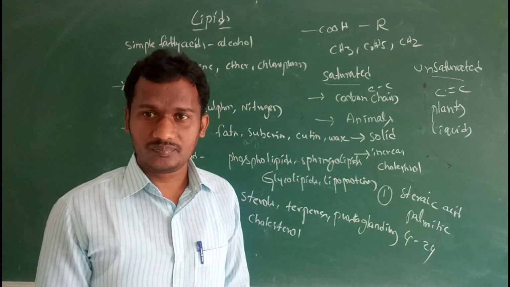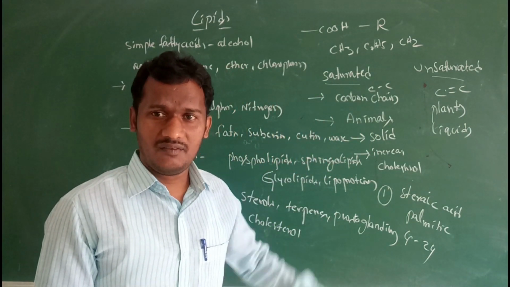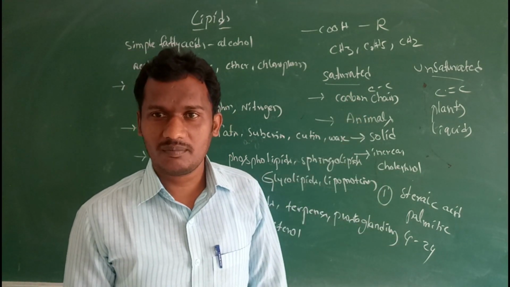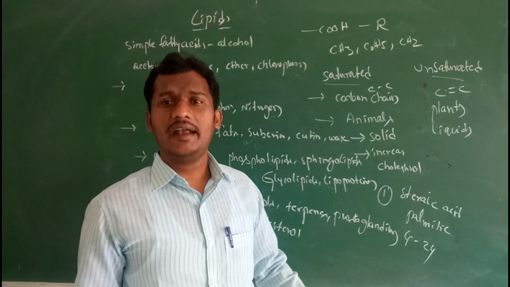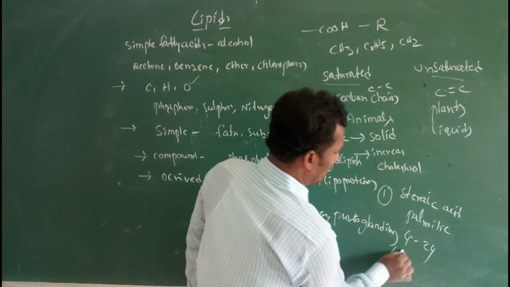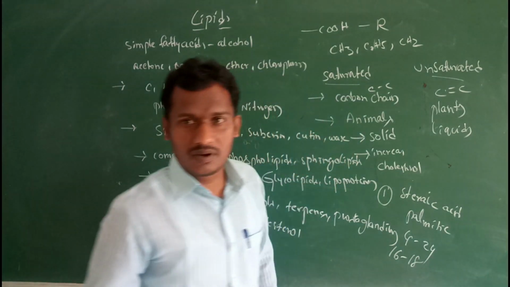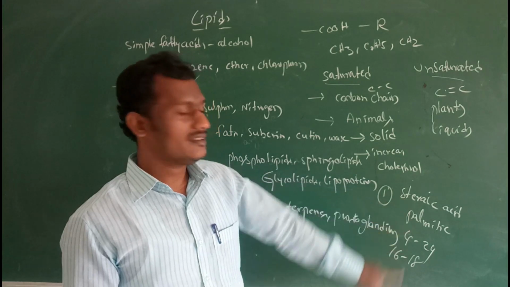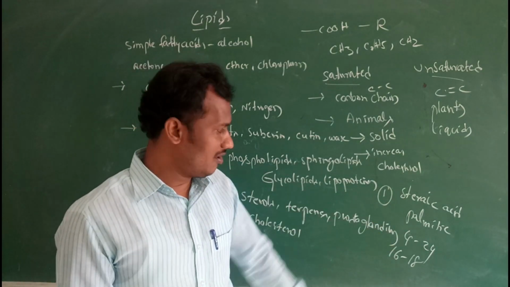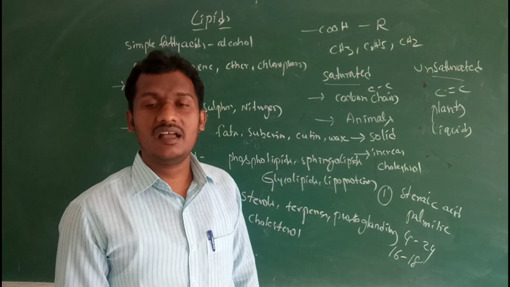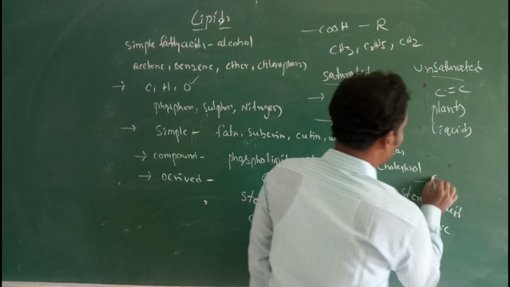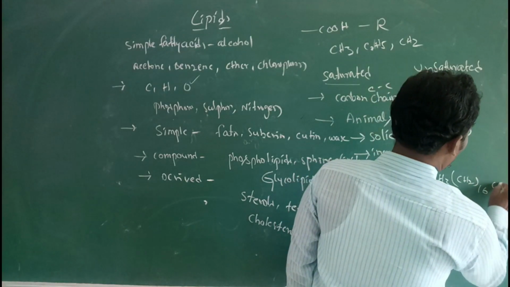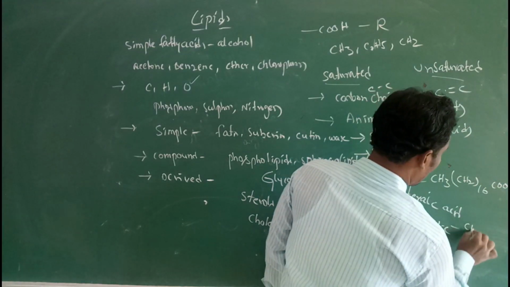In normal fatty acids, generally 16 to 18 carbons are present. In stearic acid 18 carbons, in palmitic acid 16 carbons are present. So CH3, then COOH.